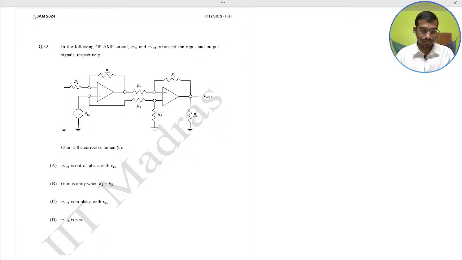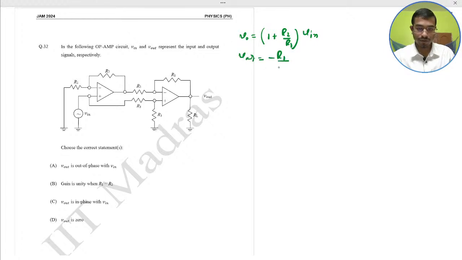So in this case, this is basically an op-amp with both inverting and non-inverting inputs, because here the input signal is at plus, and here the input signal is at minus. With this concept, V output is equal to 1 plus R2 divided by R1 into V input, and the V output would be what?